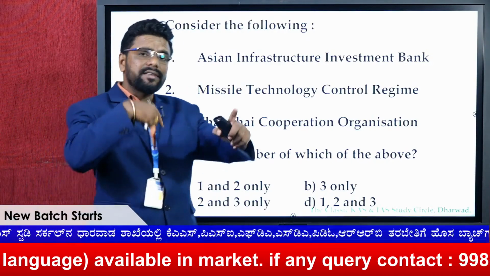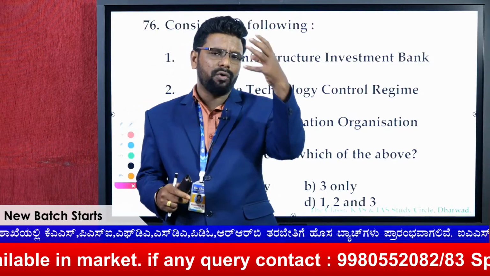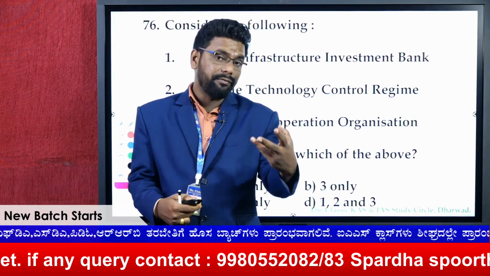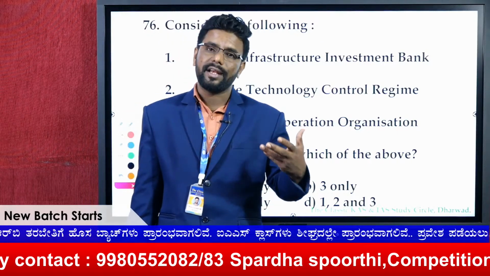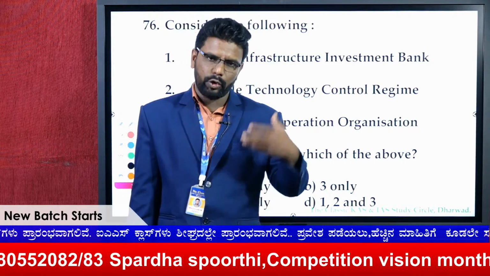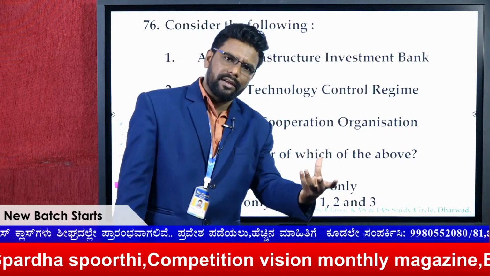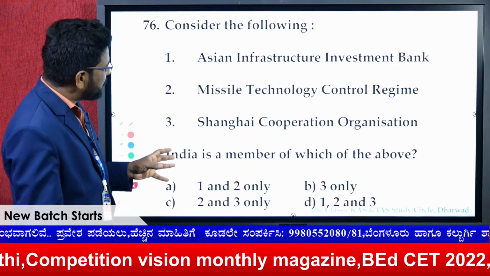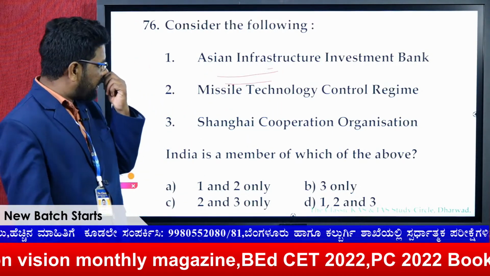Again, we have discussed this question in the class session. And I think we have discussed the 4 control regimes of which India is a member. The 4 are the Wassenaar Arrangement, Australia Group, NSG and MTCR. India is yet to be a signatory to the NSG, but India is a member of 3 of the control regimes. But what the UPSC asked here is which of these India is a member of. Obviously, we can say AIIB, India is a member, which is headquartered in Beijing.